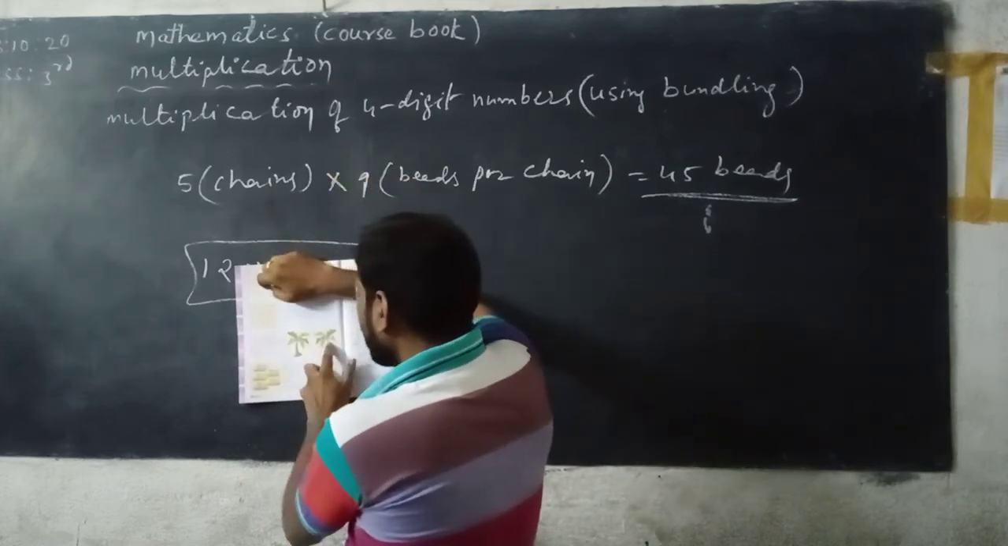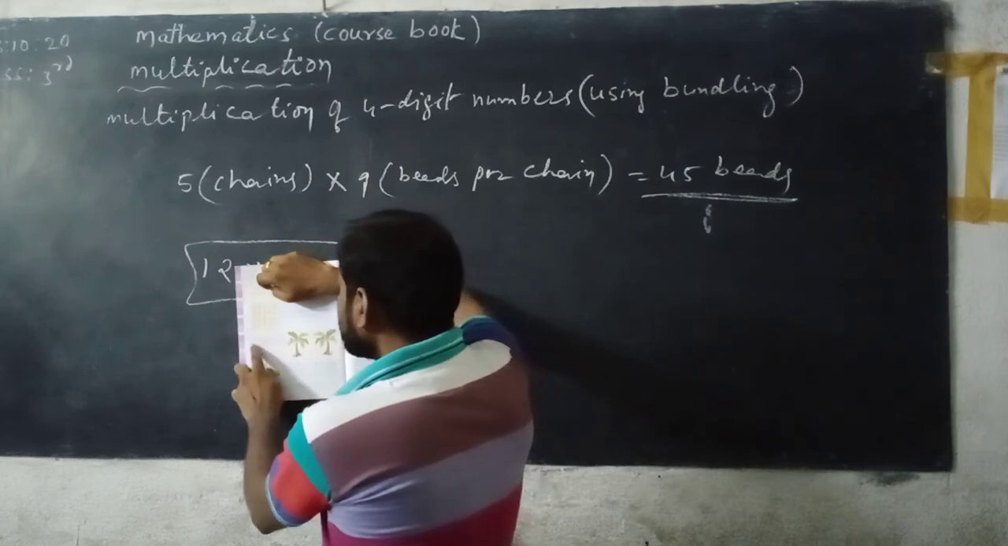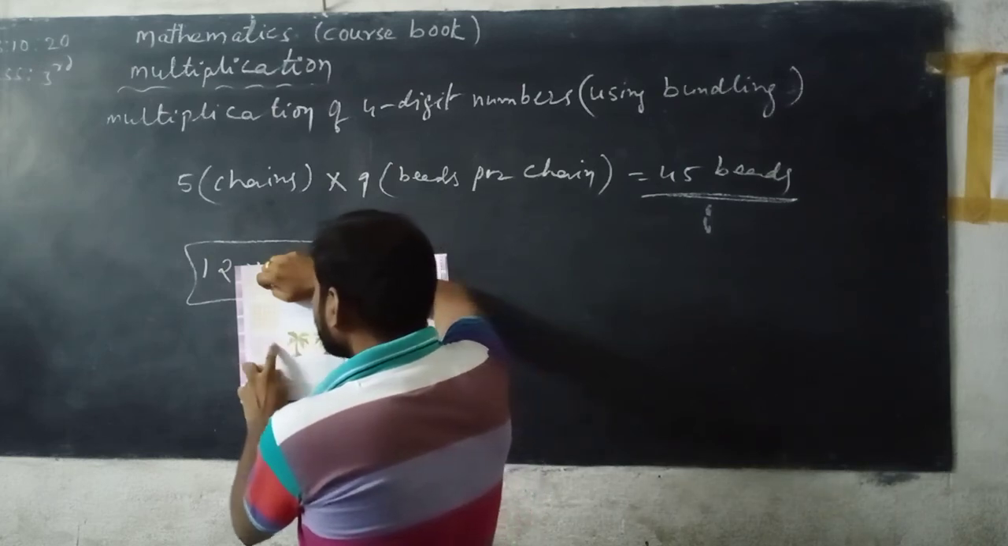So now here next one, there are 2 trees. And each tree is home for 8 monkeys.